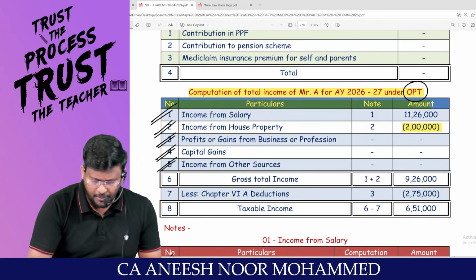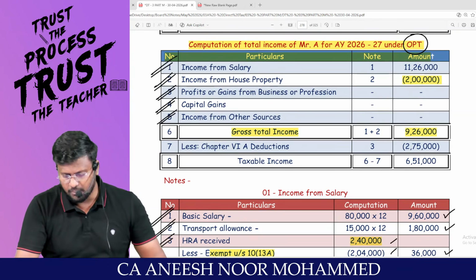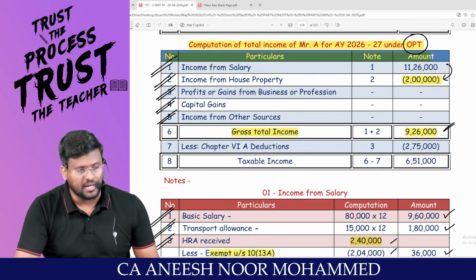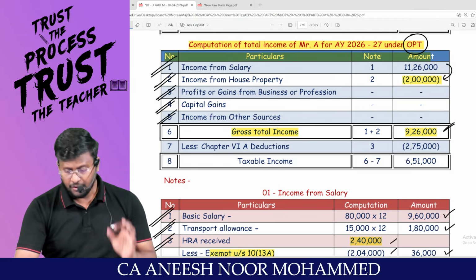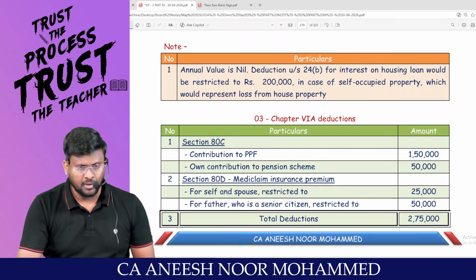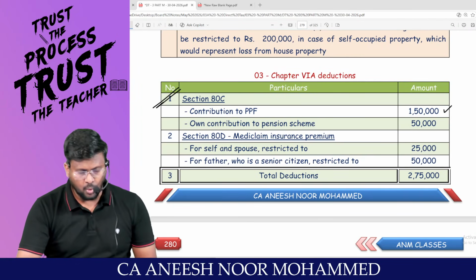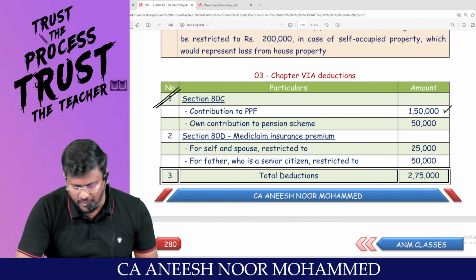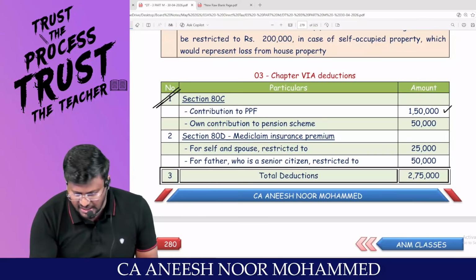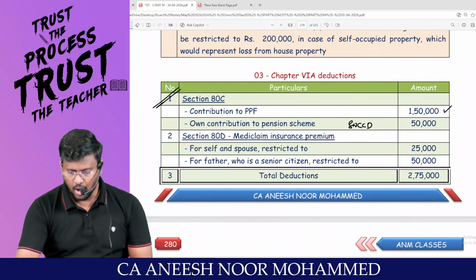There is no PGBP information. There is no capital gain information. There is no IFOS information. Then, my dear lovable students, your gross total income after set off, sir, 11,26,000 minus 2 lakhs comes to 9,26,000. Am I right? From that, you are entitled to claim chapter 6A deduction if you are traveling through the optional tax regime. Under 80C, PPF, 1,50,000. Own contribution to pension scheme, which is 80CCD. Am I right, sir? Own contribution. How much rupees, man?